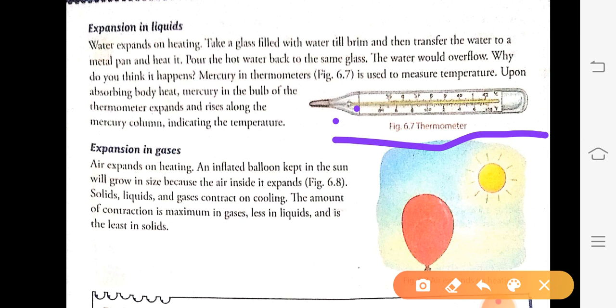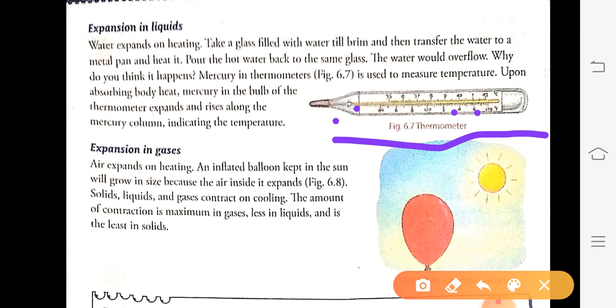Suppose our body has a temperature of 95 degrees, then the mercury will go up to 95 degrees. This shows that our body temperature is 95 degrees.